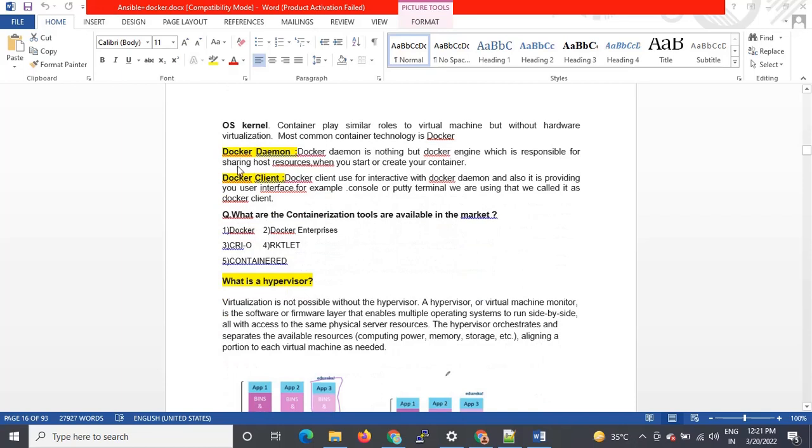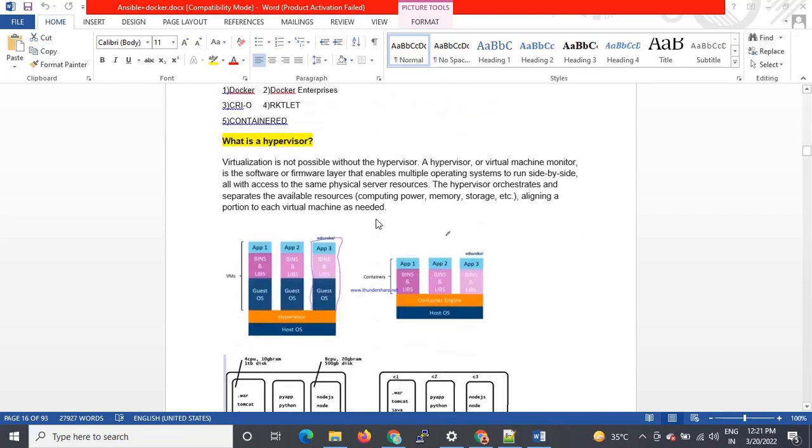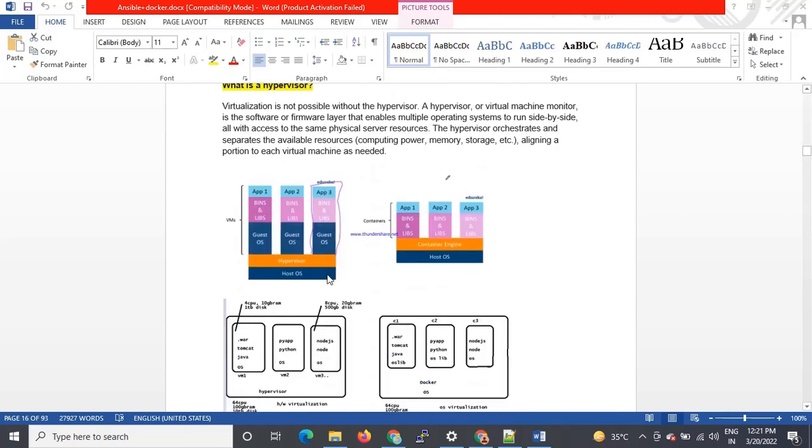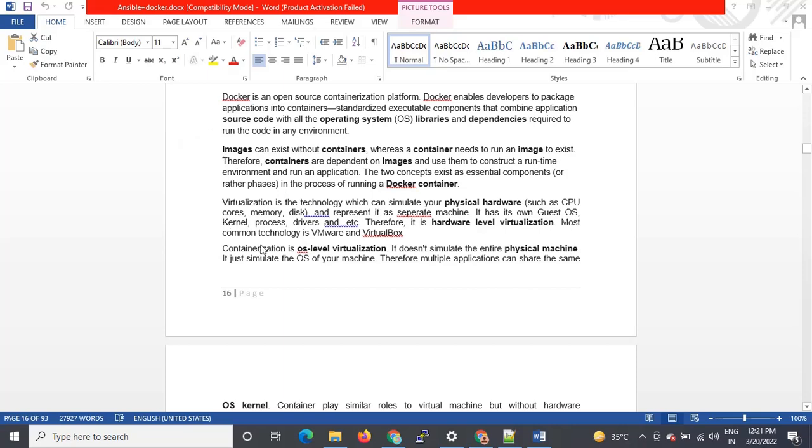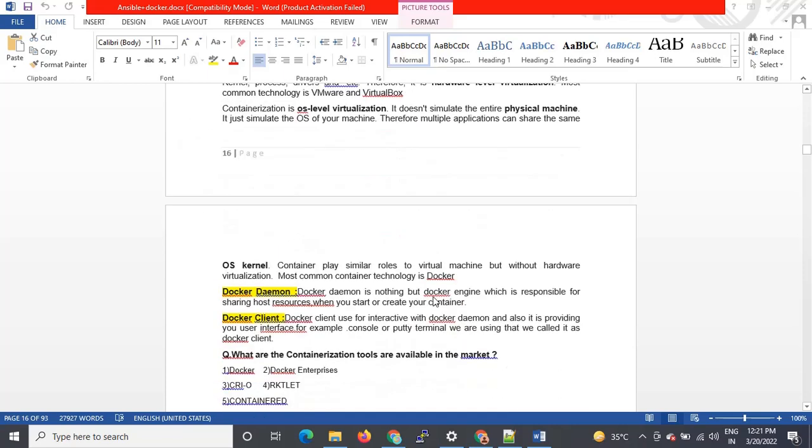Docker daemon is basically the thing that is there where you are installing Docker. I will explain all those things from this picture's perspective. You can see the question that is raised: what is virtualization? Let me explain that.